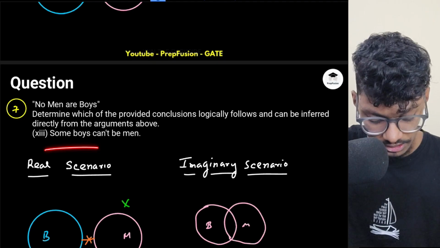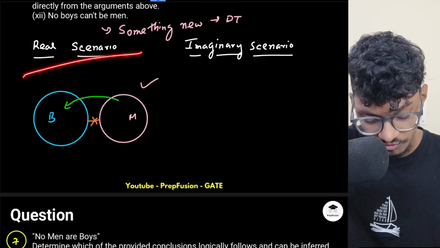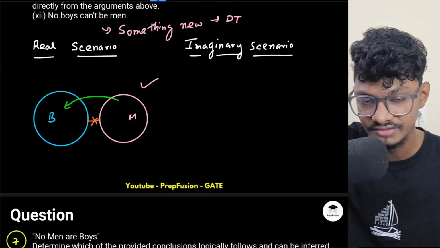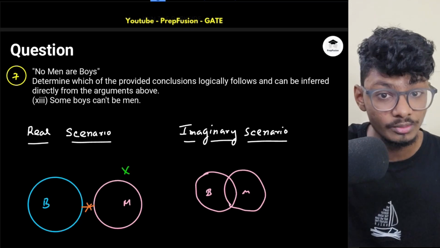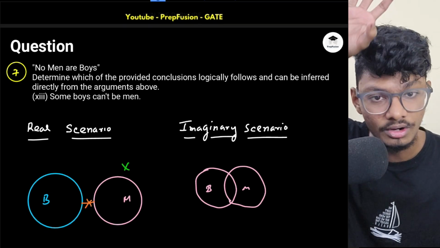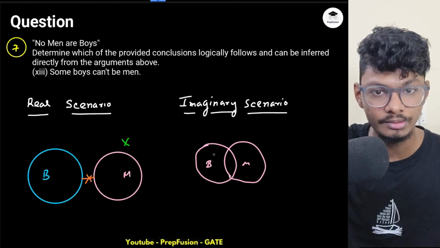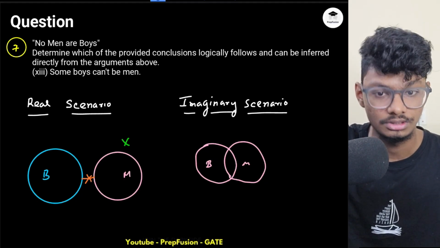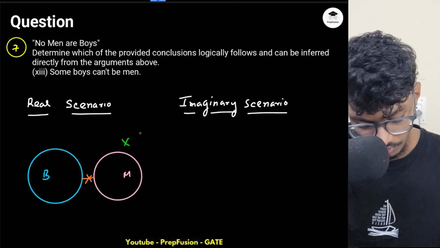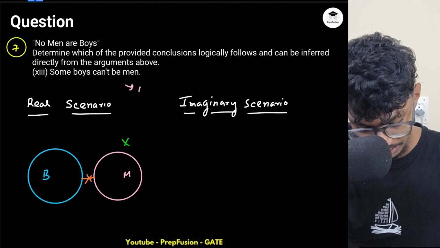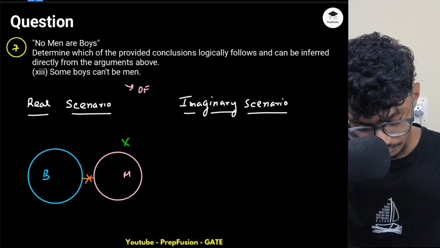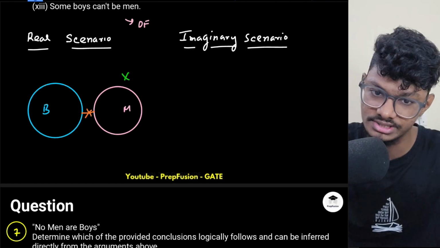This was new information, that's why I told you that's definitely true. This will be definitely false. Why will this be definitely false? Because I already know no boys can be men. There is no intersection, right? So some boys can't be men. No boys can't be men. Okay, so I already know this thing, so this will be definitely false. Okay, because no boys can't be men.